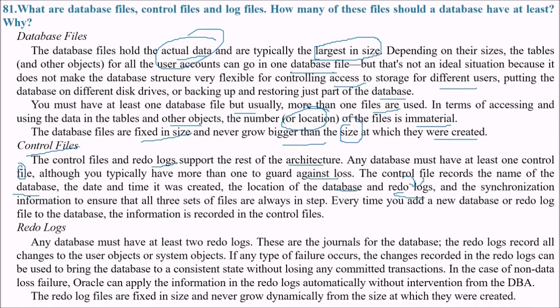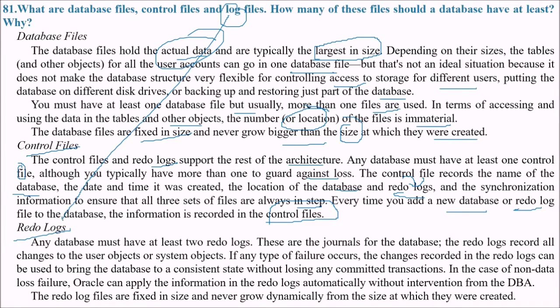Redo is when a certain failure has occurred, then redo and undo is done. And the synchronization information to ensure that all three sets of files are always in step. So every time you add a new database or redo log file to the database, the information is recorded in the control files. So as we suggested, one more thing, that is the redo logs along with the control files.